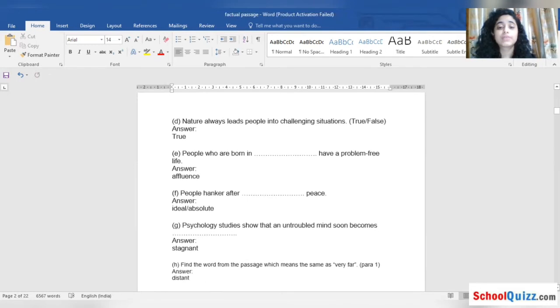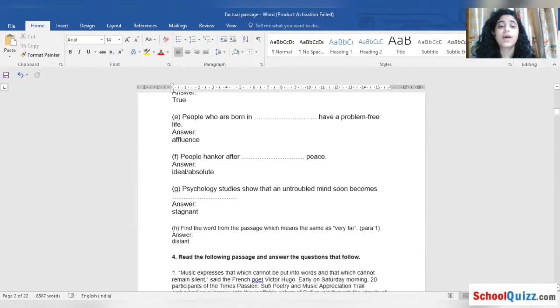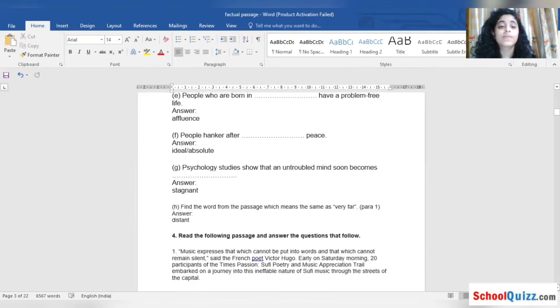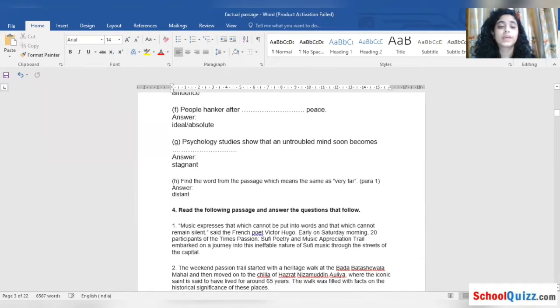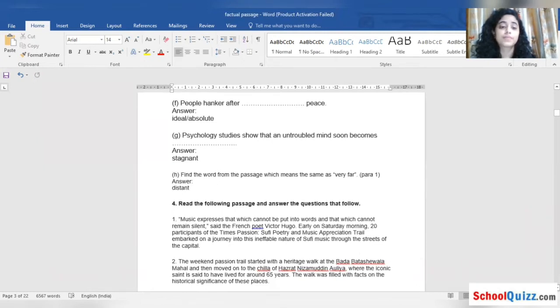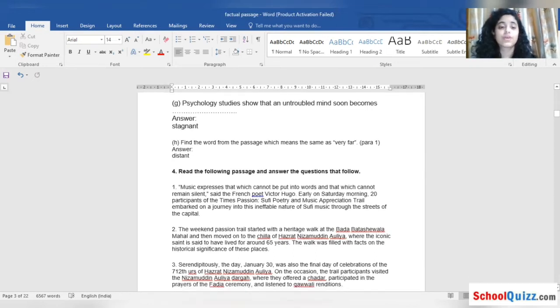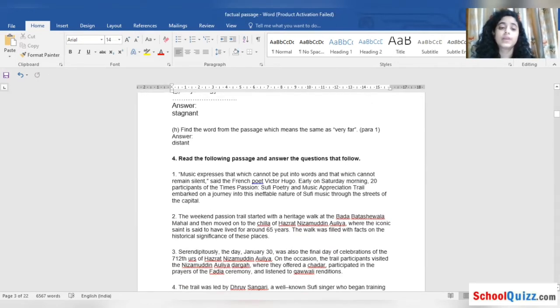Nature always leads people into challenging situations. Why am I going first? Because I know you will see the answers. So that's why. People who are born in dash have a problem-free life. People hanker after dash peace. Psychology study shows that an uncontrolled, untroubled mind soon becomes dash. Find the word from the passage as very far.